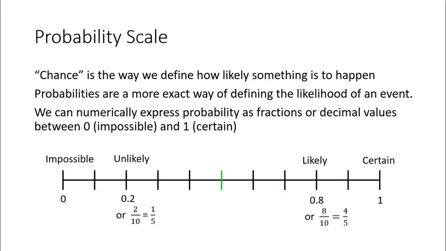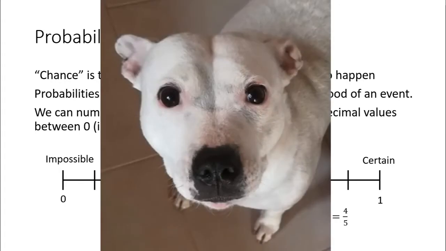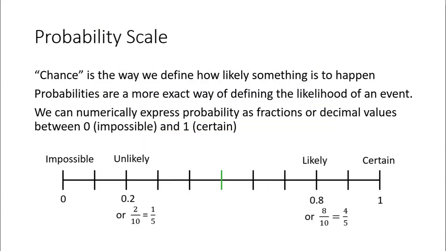Now, when we talk about something being impossible, it's very difficult to think of something that is completely impossible. For example, what's the chance that I wake up tomorrow and my dog Coco is turned into a unicorn? Pretty unlikely, but I don't like to say impossible because maybe there is such thing as magic. So I'm going to put that down here on my probability scale.